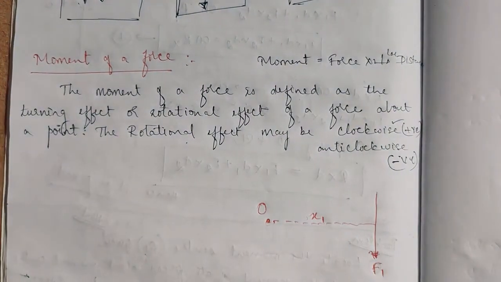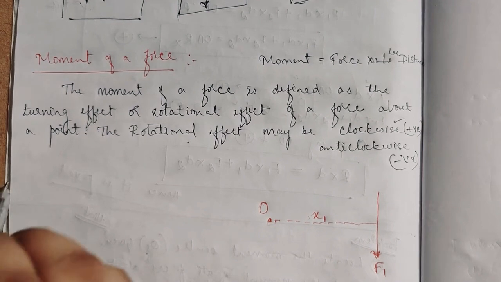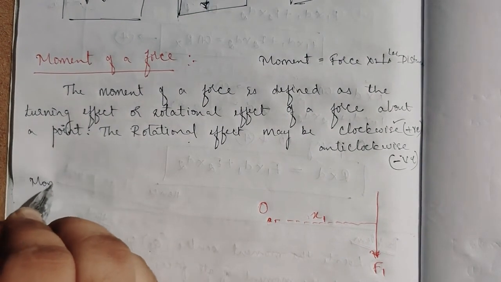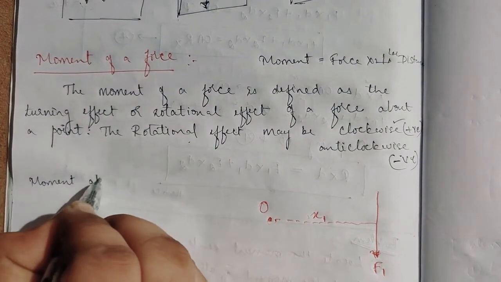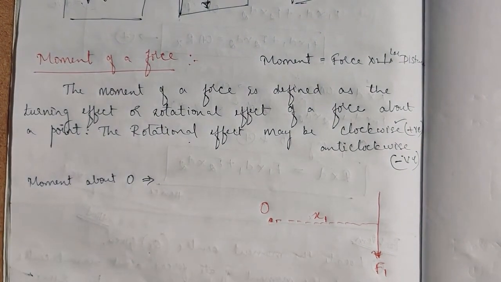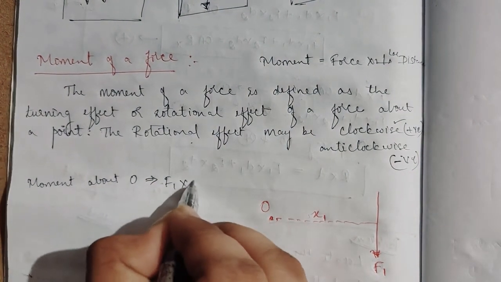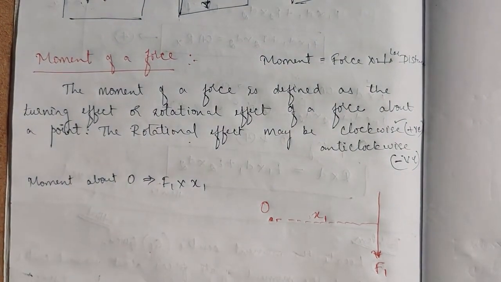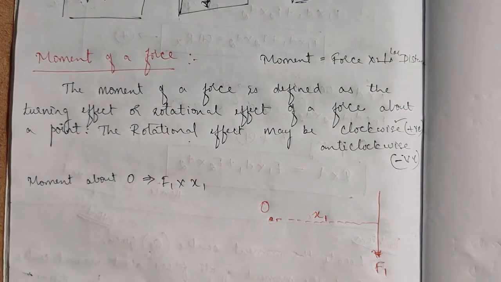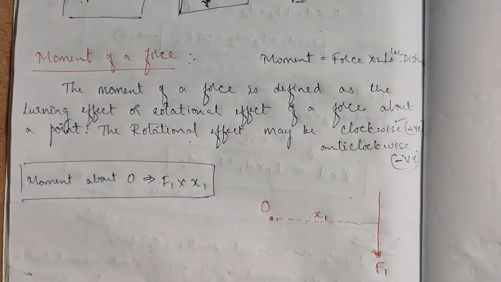Now this is just refreshing your knowledge. Now moment about O, if they ask, means force into perpendicular distance, that is F1 into x1, right? So this way we will find the moment about O.